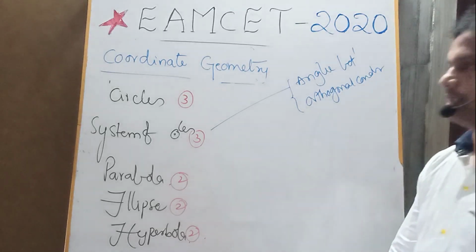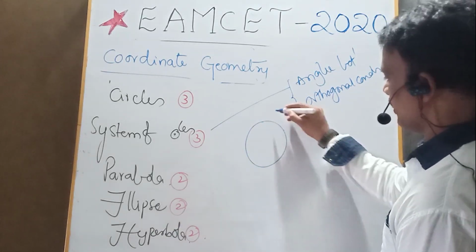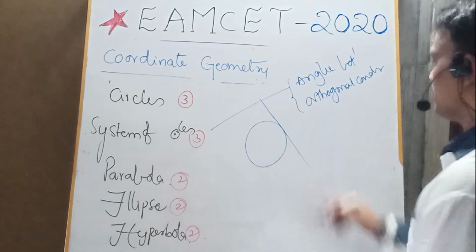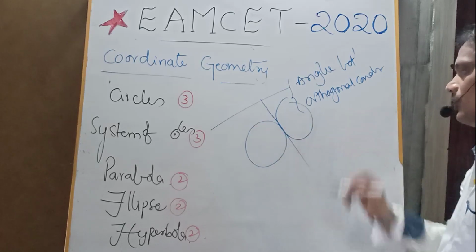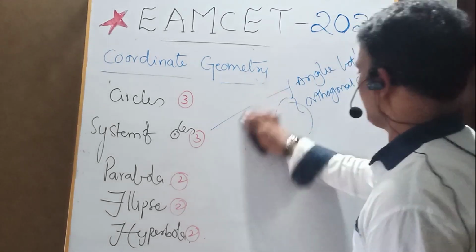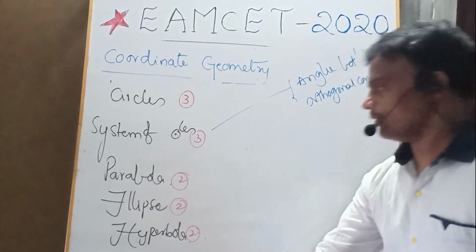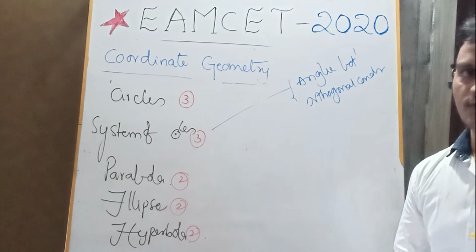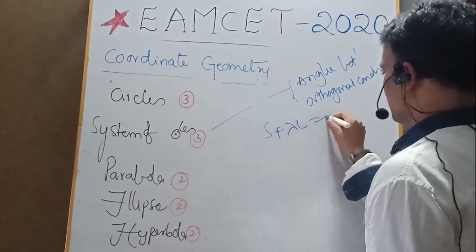And family of circles. A circle is given, and what is the family of circles passing through the point of intersection of this one and this one? From the family of circles, S plus lambda L equals 0.